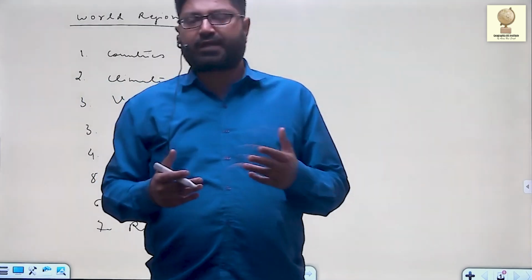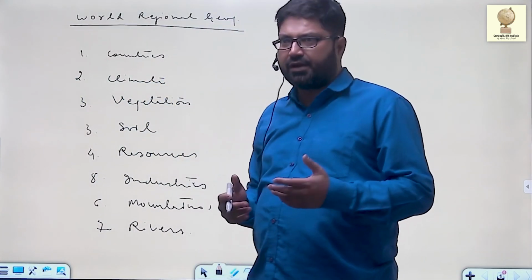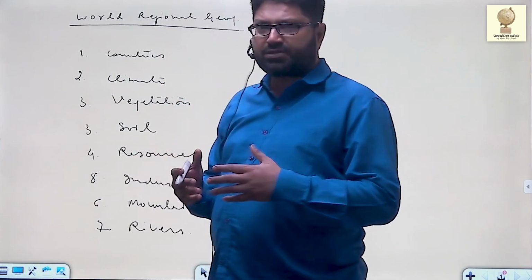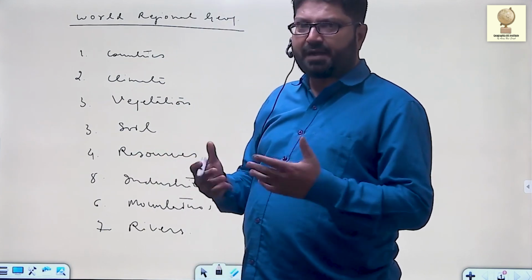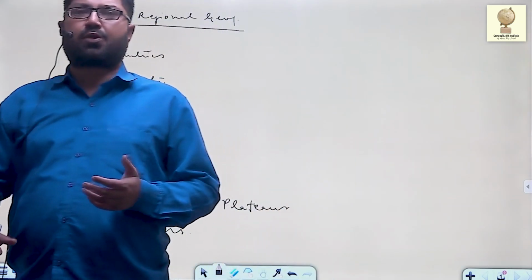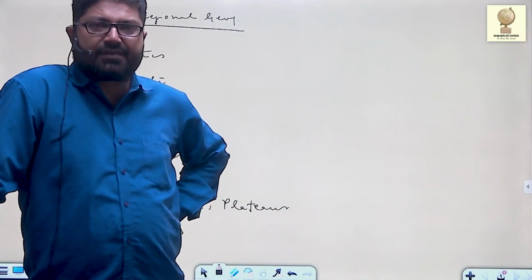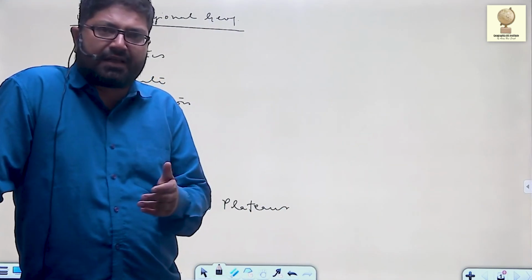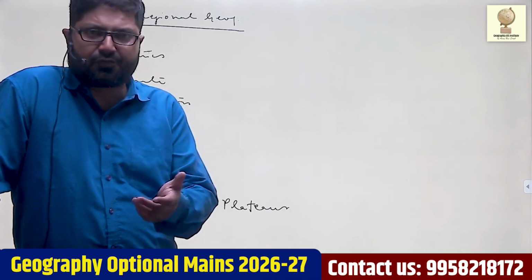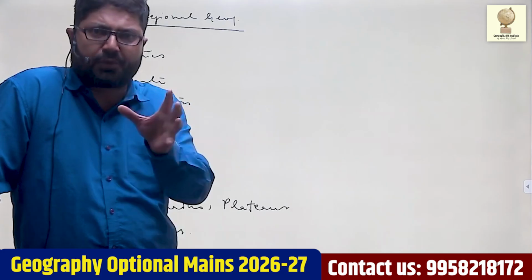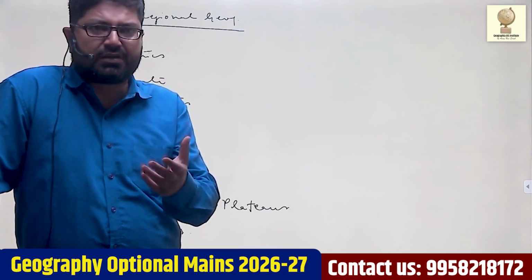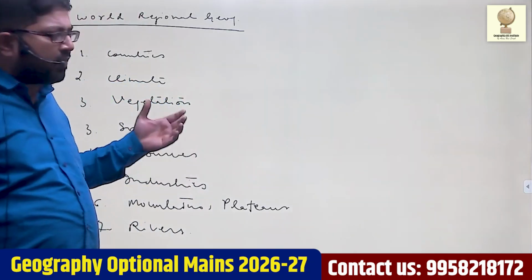Once you know the nature of climate, nature of vegetation, nature of soil, types of crops grown over there, what the mineral resources are, and that mineral resources determine the industries, mountains, plateaus, plains, you become very much acquainted with it. This helps you a lot in geography optional as well as GS geography. It even helps you in prelims. Certain questions are directly about what all countries surround this particular lake, isn't it? What are the major lakes? What are the rift valleys? So here we are going to have a holistic discussion about world regional geography.